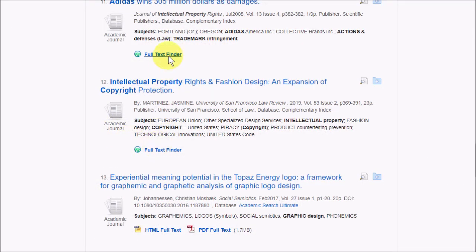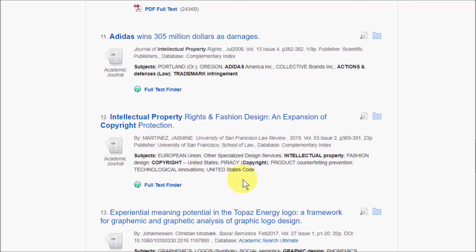These two are full text finder links, which means that the database thinks that it might be able to find that article in one of our other databases, and it's going to try to link to it. Now sometimes this works and sometimes it doesn't. If something goes wrong and you can't find the article where it says the article should be, let us know and we'll try to fix that for you. Sometimes it's just a little glitch that only takes a little bit of time to fix, so don't be discouraged if this doesn't work. It just might be a matter of looking somewhere else to get it.